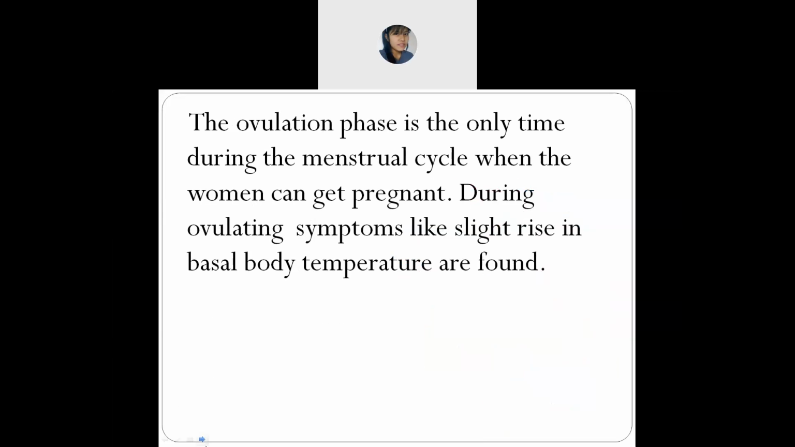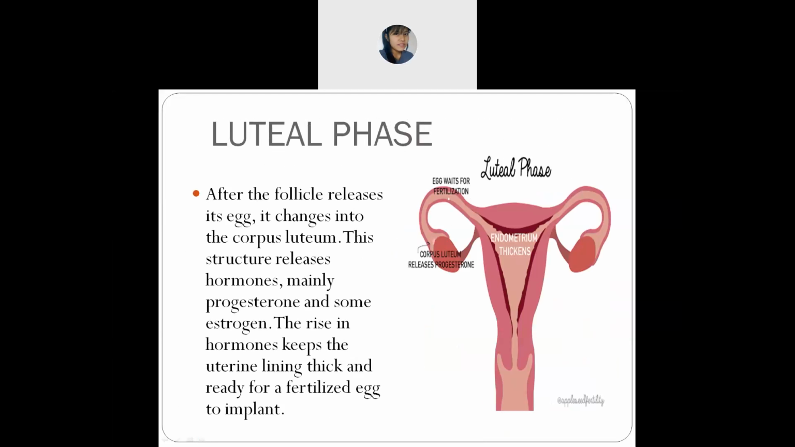And in this ovulation phase, what happens? This is the only time when a woman can get pregnant. In this ovulation phase, sometimes a woman's body temperature will rise above the normal body temperature. You understand? Yes, ma'am. Okay.